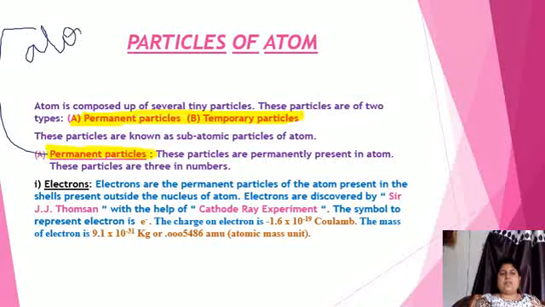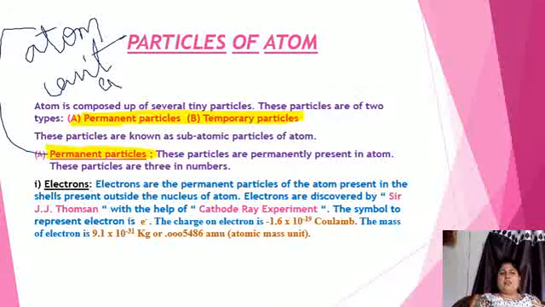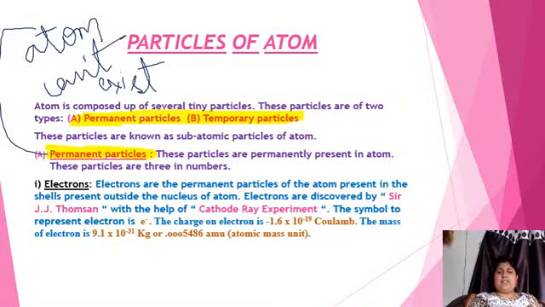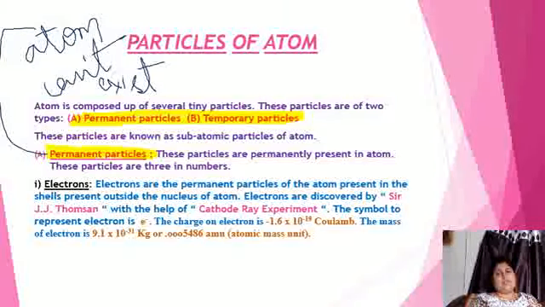Those are permanent particles. If they are not in the atom, the atom will be destroyed and will not be called an atom. These permanent particles are of 3 types: electrons, protons and neutrons.